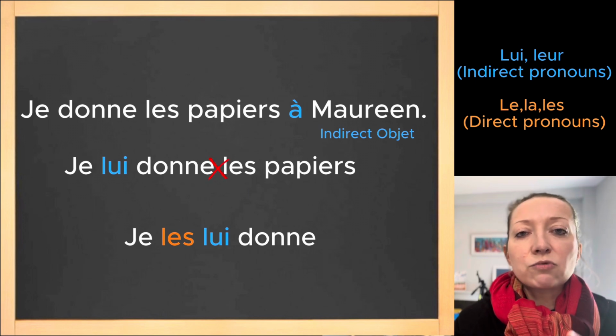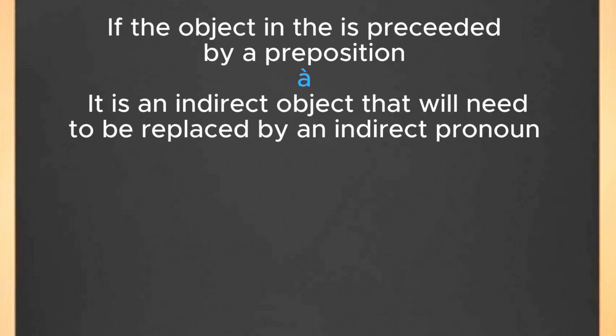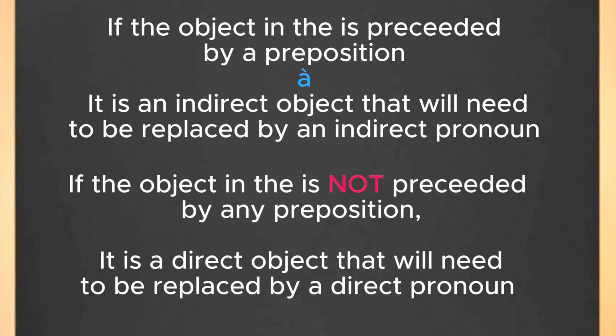There is one rule to remember. If the object in the sentence is preceded by a preposition, in that case à, which is the most common one, it is an indirect object that will need to be replaced by an indirect pronoun. If the object in the sentence is not preceded by any preposition, it is a direct object that will need to be replaced by a direct pronoun.